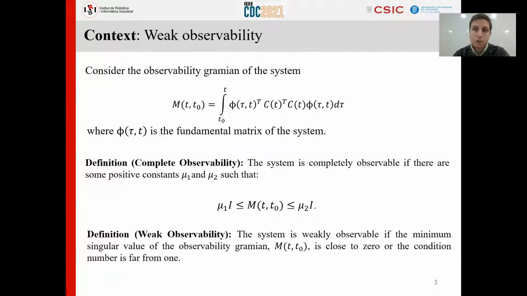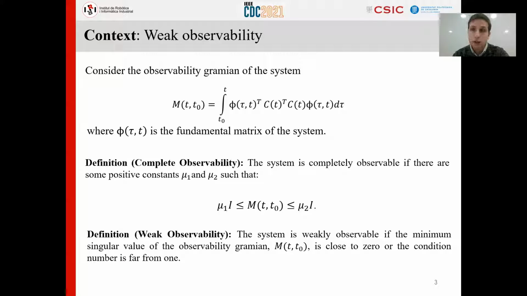So the main difference between what is considered here and the vast literature on observer design is that here we consider that the system is weakly observable. What does this mean? Let's consider the observability Gramian of the system. The concept of complete observability is well known. That means that the observability Gramian is upper and lower bounded.